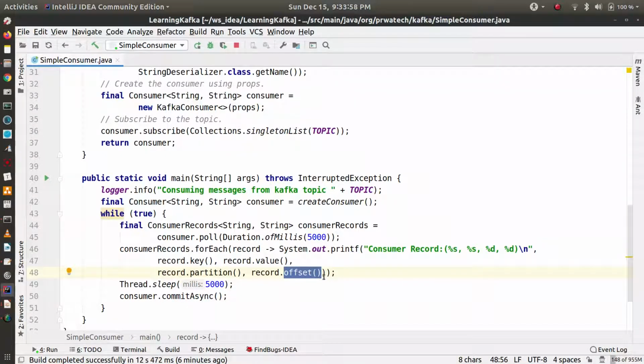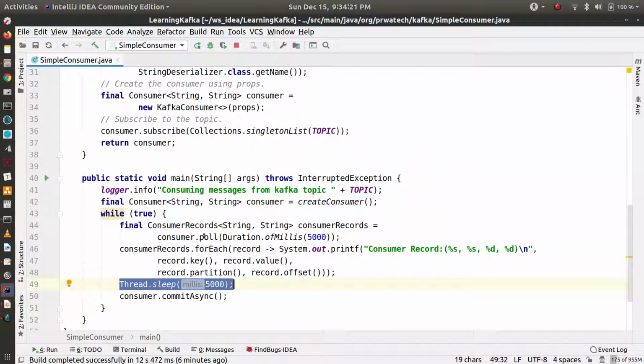Then after that I'm making it sleep for 5 seconds, because else it will just poll continuously, but it will not be able to wait for 5 seconds. So this line makes the thread sleep for 5 seconds.